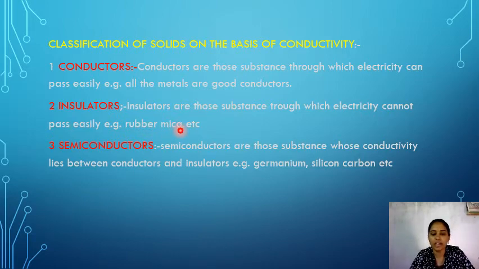These rubber and wood cannot carry the current. That's why these are examples of insulators, because they do not carry the current through them.